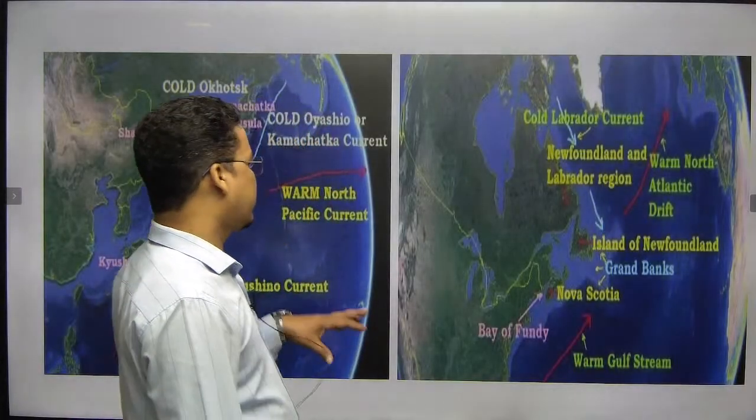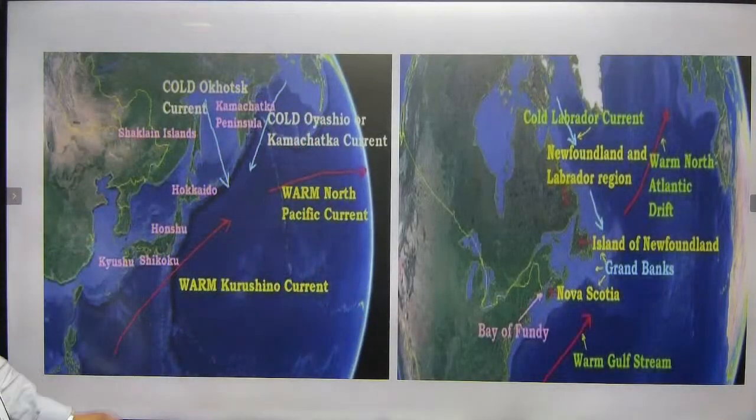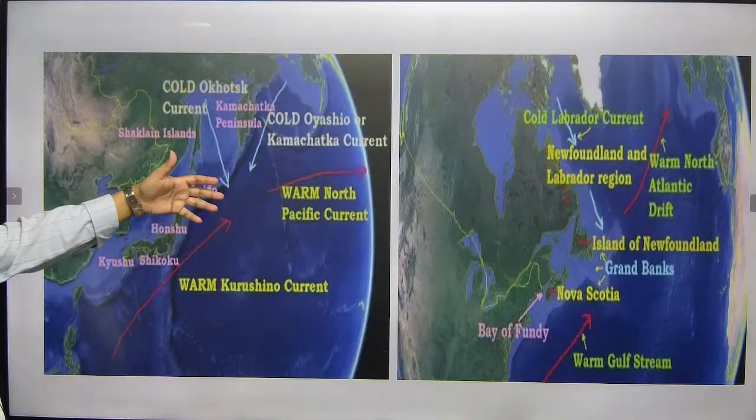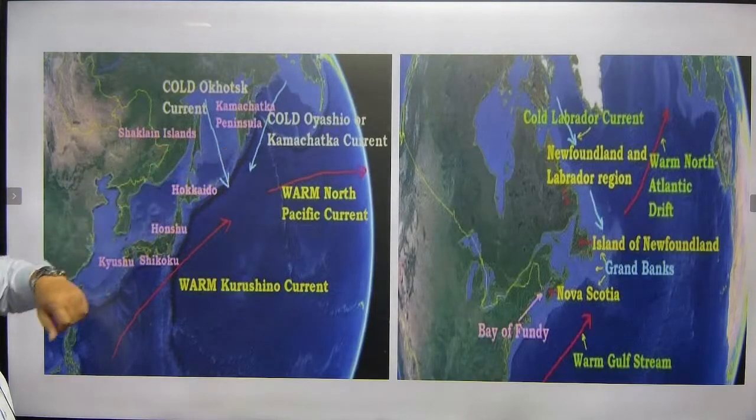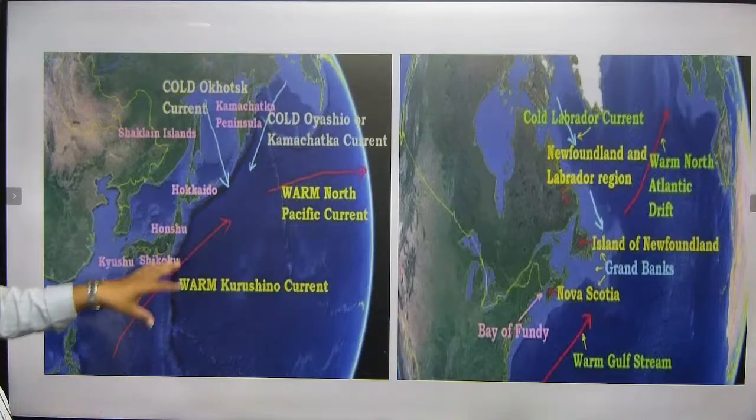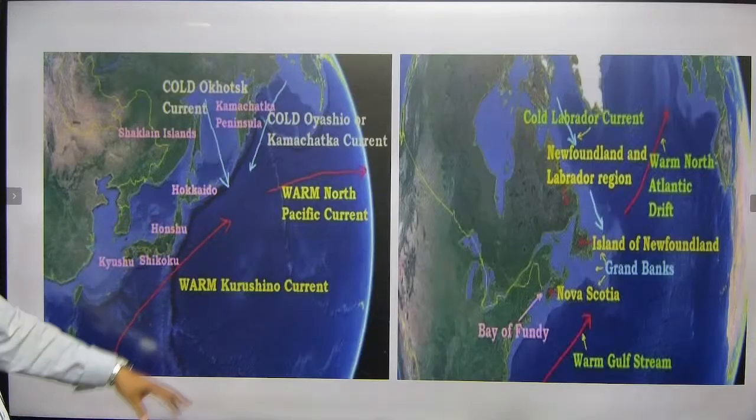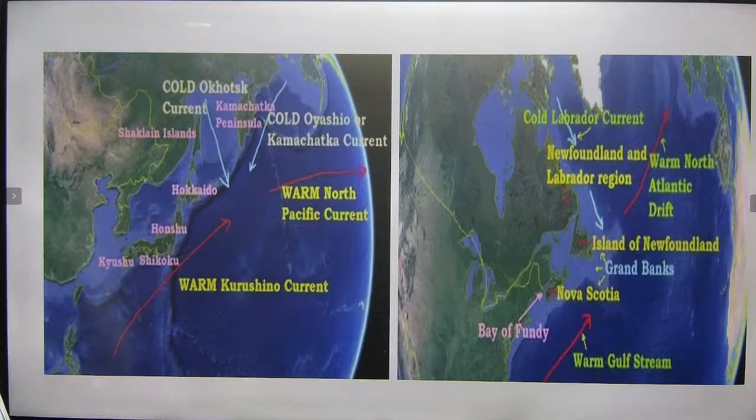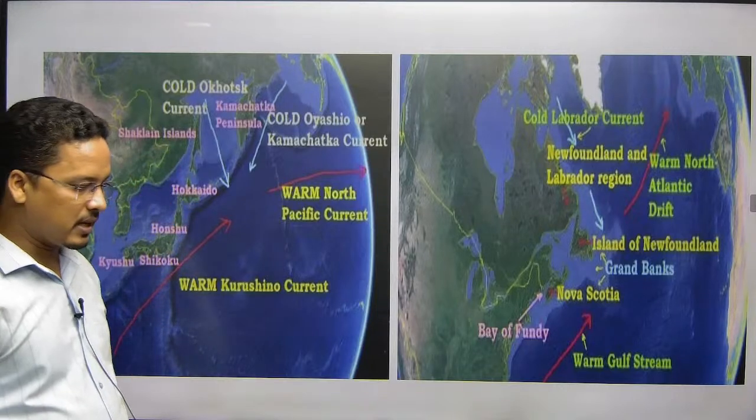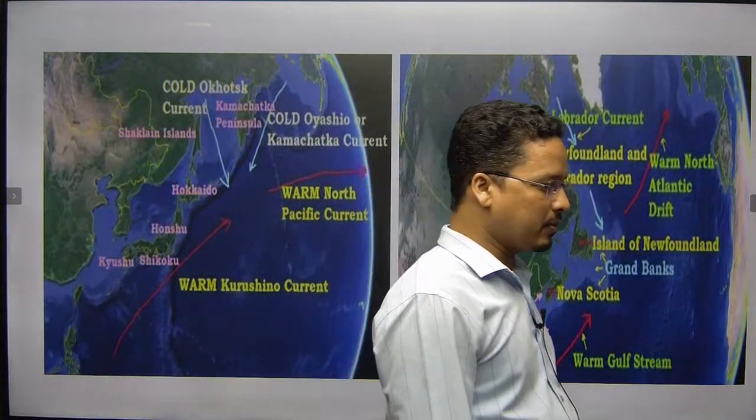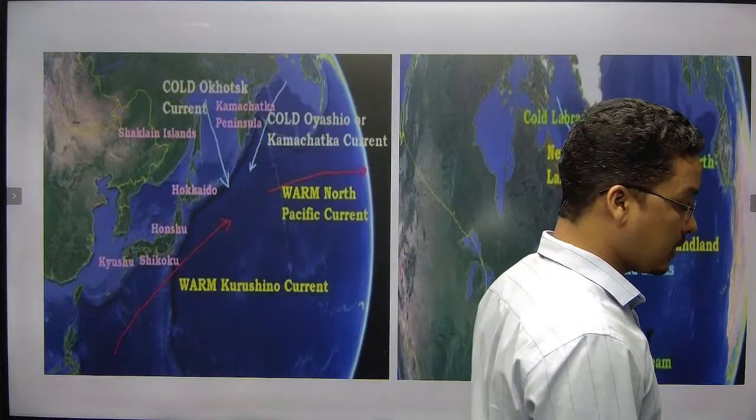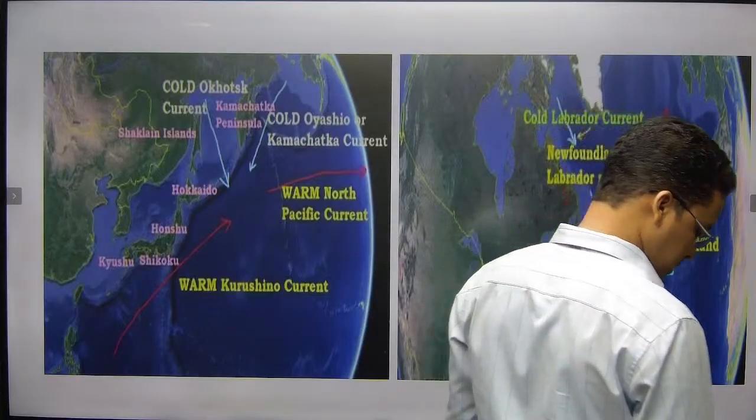Next, here you can see the location. Here is Japan, and here is how the Kamchatka cold ocean current, the Oyashio current, comes. Here the Kuroshio current comes. So the meeting point is here at Japan. That is why this Japan region and the Okhotsk region explain the Laurentian type of climate. That is the Laurentian type of climate, right?